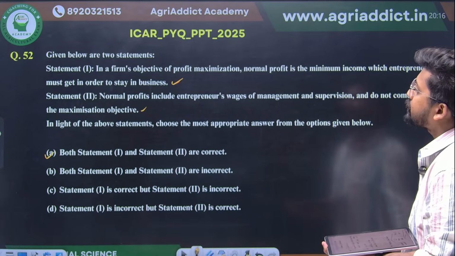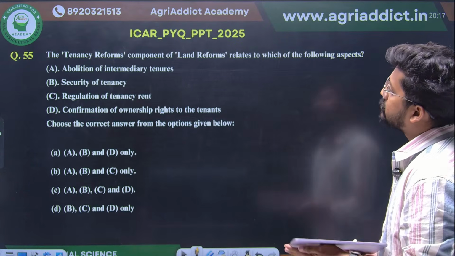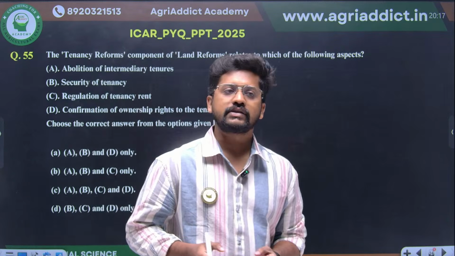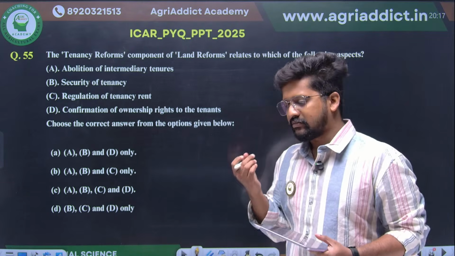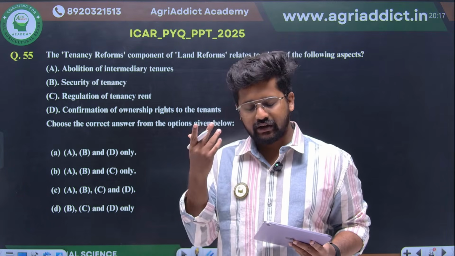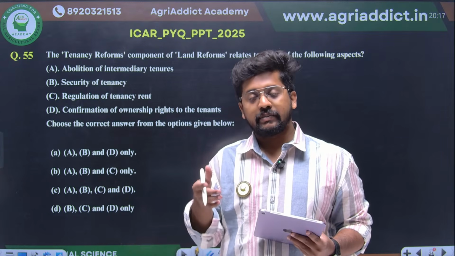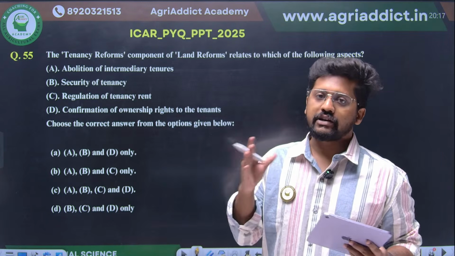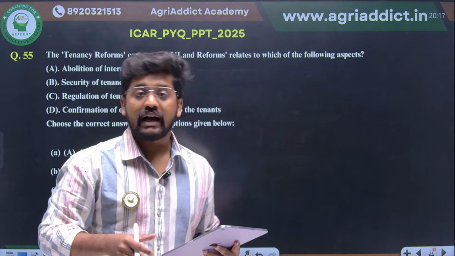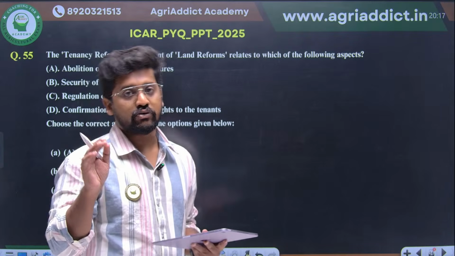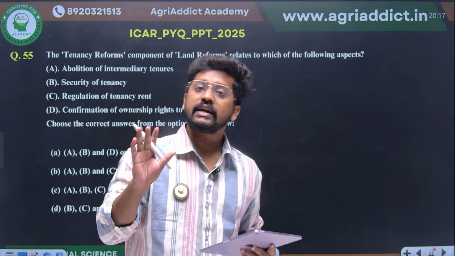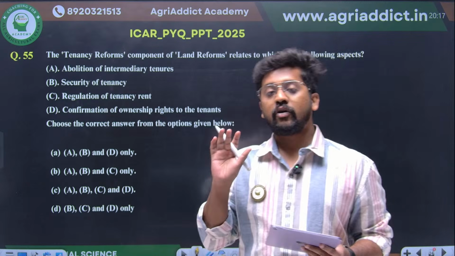The tenancy reforms. There is a chapter on this in Subbareddy, you would have read it, I guess. Tenancy reform is none other than the redistribution of the land. We had higher rent rates for the land. After independence, we had too many committees for the land reforms, right? So the major objectives of the land reforms included three major objectives. Direct statements are given in the textbook. There are three major objectives for the land reforms.